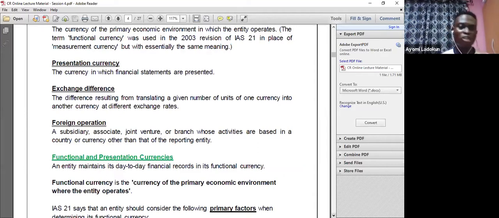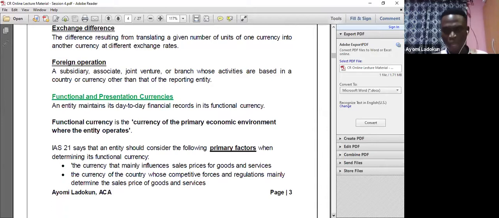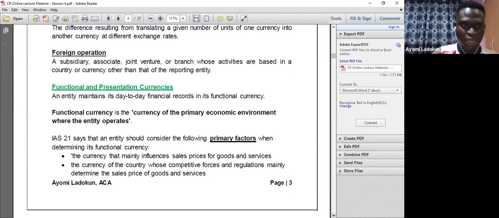And of course, your foreign operation is a subsidiary or associate or joint venture or branch whose activities are based in a country or currency other than the reporting entity. So that's a foreign operation. So we're going to look at that when we go to foreign subsidiary under group accounting.